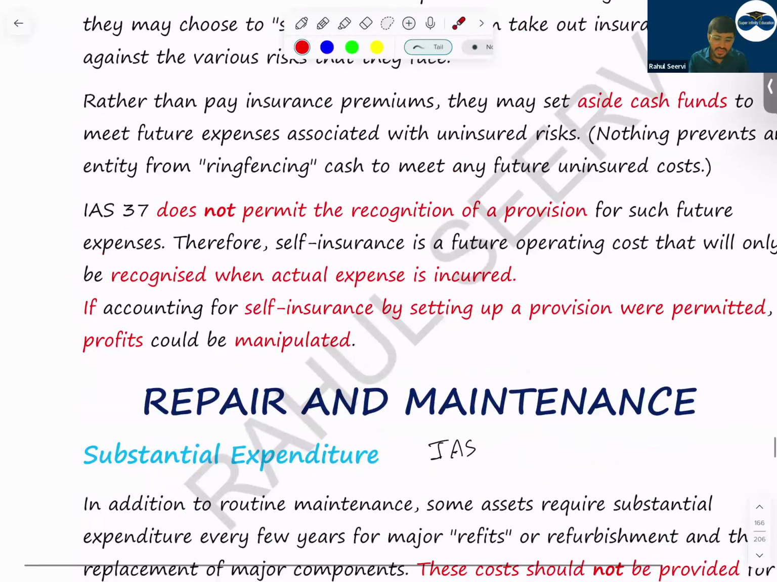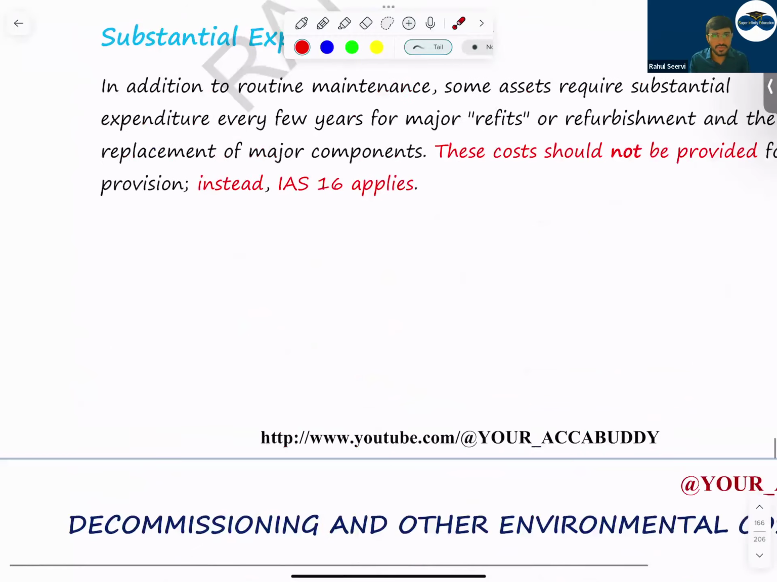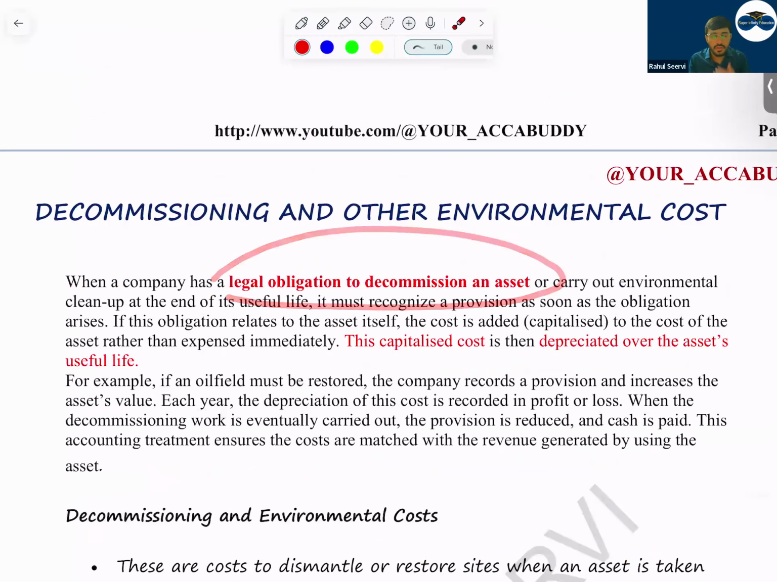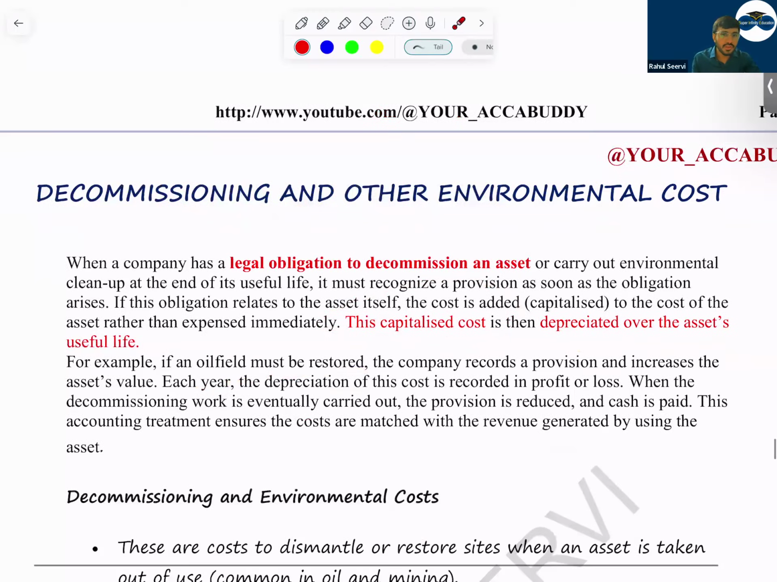So with this now, then decommissioning and other environmental costs we have done. Why? Either there can be a legal obligation or constructive obligation. Legal means as per law. If not, the company's past practices, in the past years the company has followed this. That means they are dismantling, they are doing betterment for the environment. In that case, what should we do? We should capitalize this cost, and it will be depreciated over the useful life.